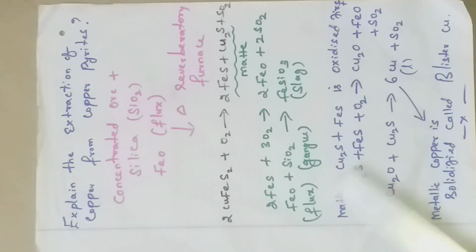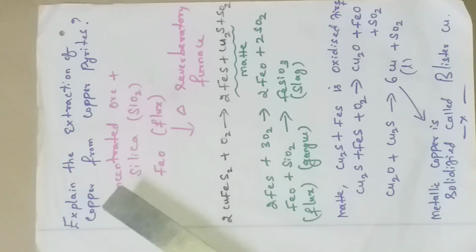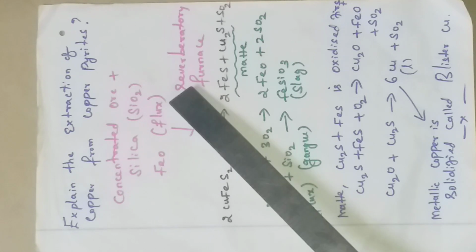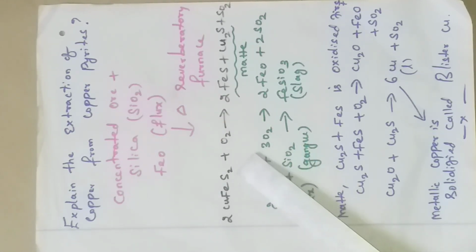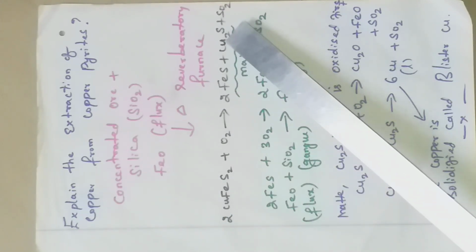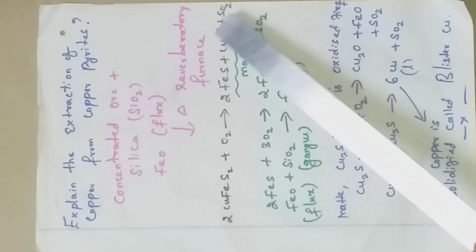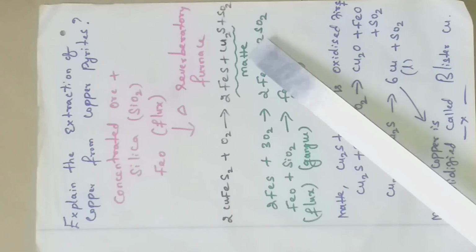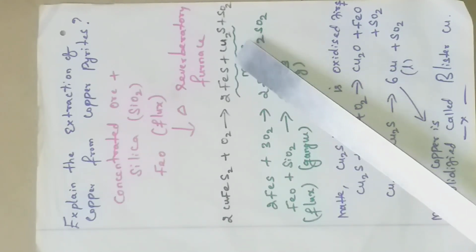Various chemical reactions take place, and finally we get copper. That is what we are going to see now. The concentrated ore is called copper pyrite. In the reverberatory furnace, under excess heat and oxygen, that is called the roasting process. Now copper and iron change into copper sulfide and iron sulfide, FeS plus Cu2S, altogether forming a matte. Matte is nothing but a mixture of FeS plus Cu2S.